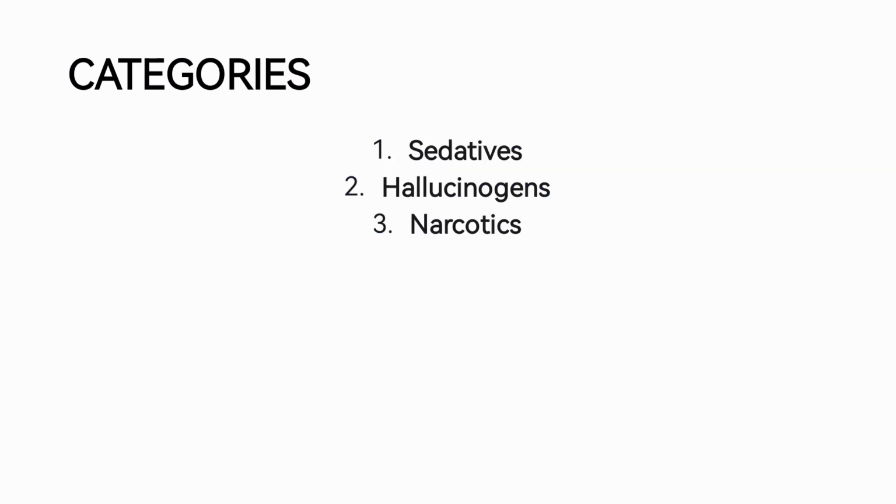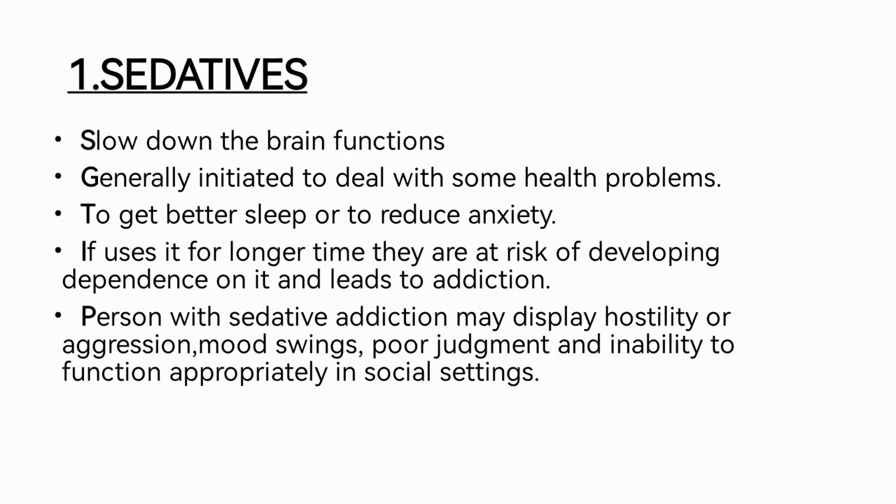So, dears, as I have told you, we will discuss some of the categories of the addictive drugs. Basically, there are three categories which we will study now: the sedatives, hallucinogens and narcotics. The first group of the addictive drugs is the sedatives.